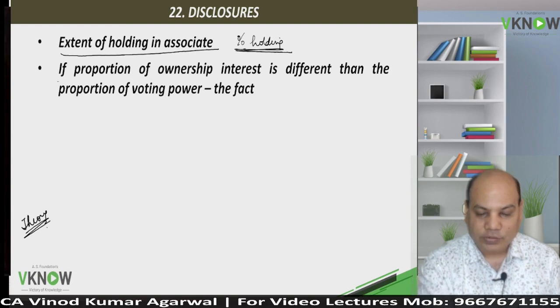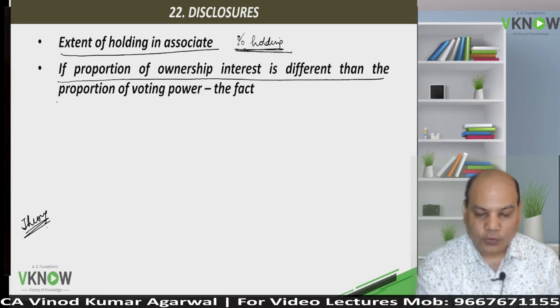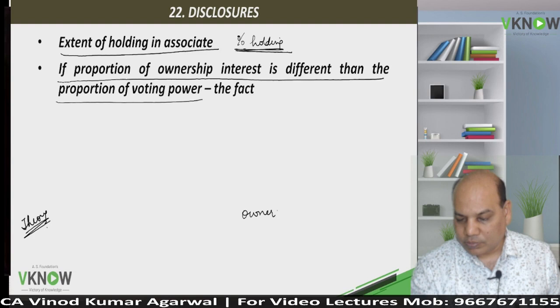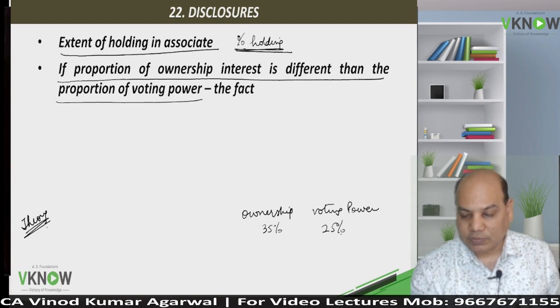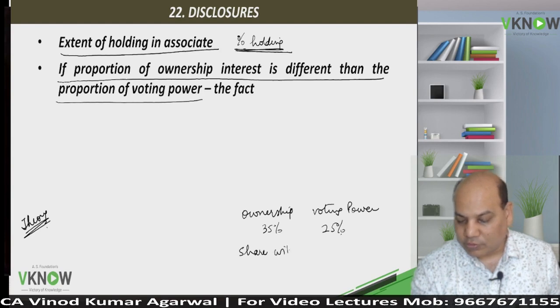Second disclosure is if the proportion of ownership interest is different from the proportion of voting power. Ownership may be 35%, but voting power may be say 25%. Is it possible? Yes, because there are two types of shares in India. One is shares with voting right, where one share is equal to one vote.